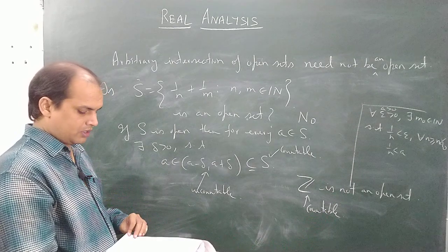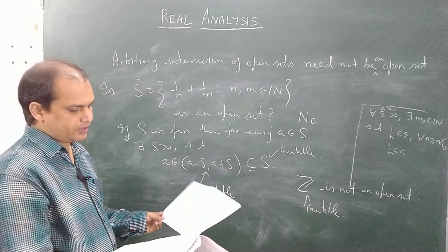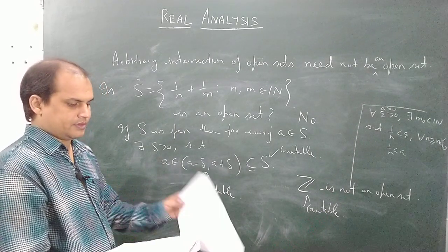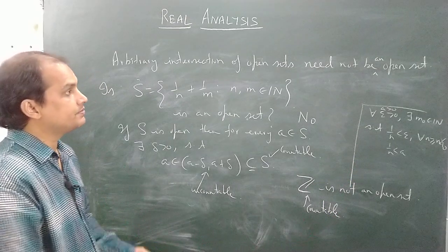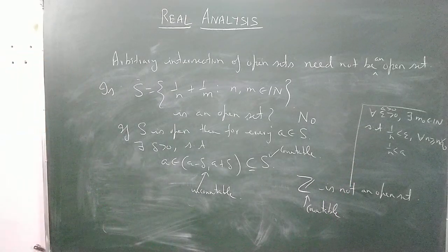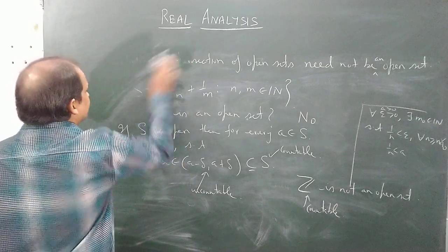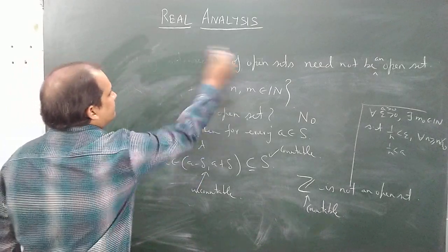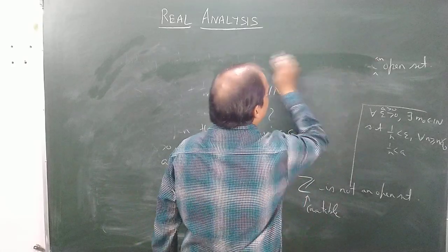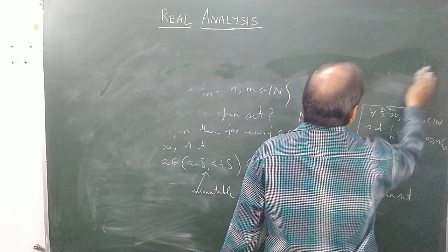Now let me recall some of the other results. There are several examples.